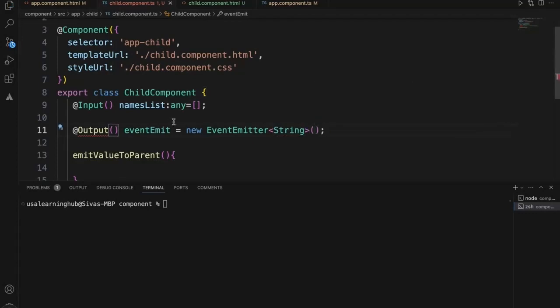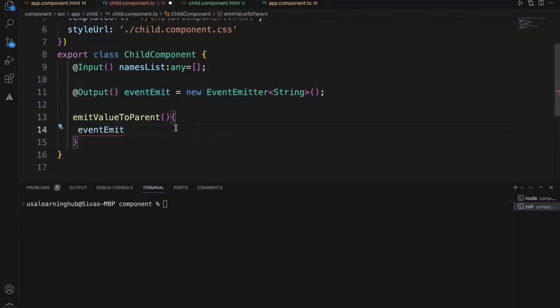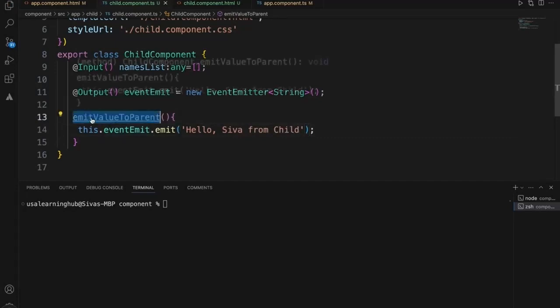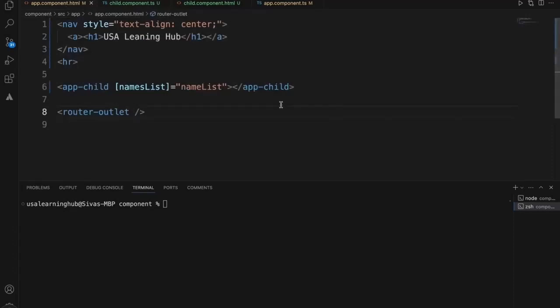And let's import this Output. So now within this, when we click that button, this.eventEmit.emit is a function which will send the value to the parent. So what we will send is just simply say, okay, this message will send it to the parent. To get hold of this in the parent, what we need to do is, for this app child, this is a child, right? It should come through the child to the parent.